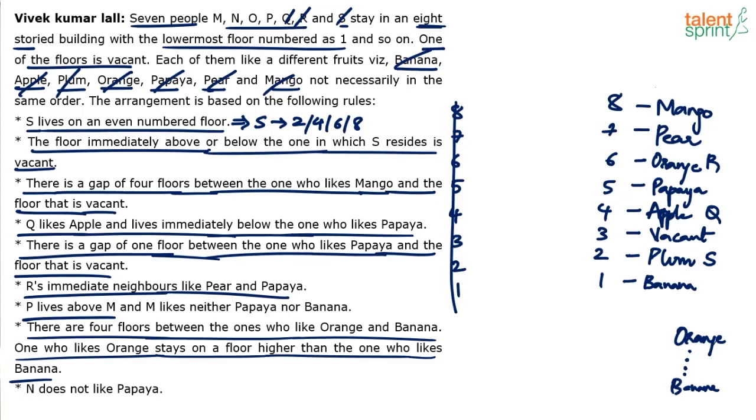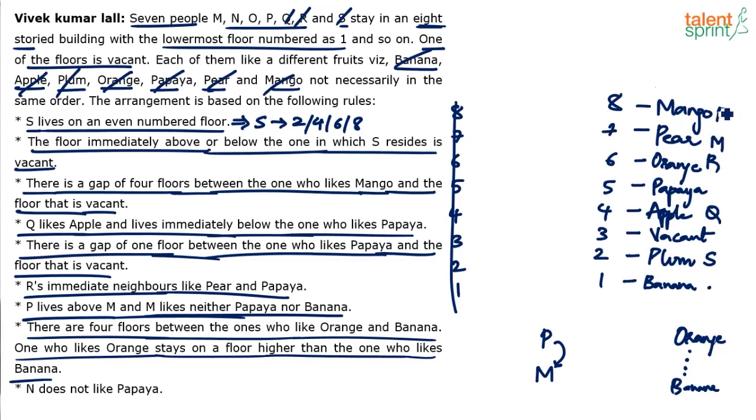So look at this. P lives above M, right? There will be some floors between P and M, or there can be 0 floors between P and M, but P has to come above M. Now M, where is that point? M likes neither papaya nor banana. So M cannot come here because M does not like banana. This is anyway vacant floor. M does not like papaya, so M cannot come here. So M has to come here.